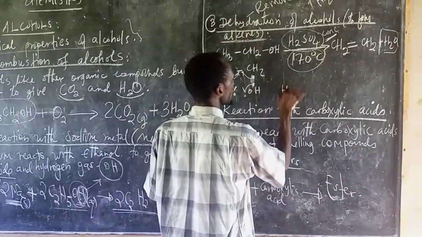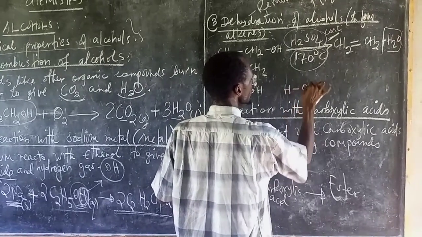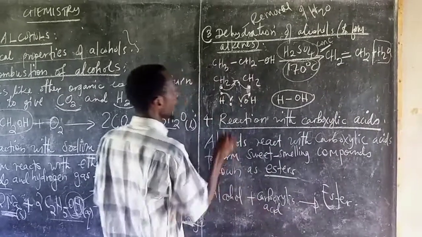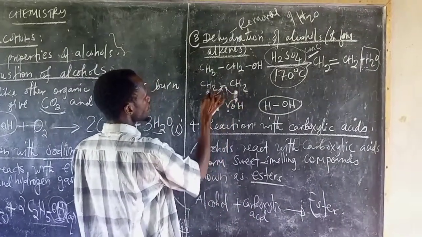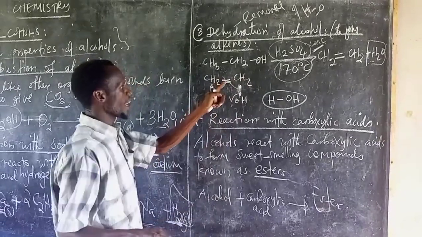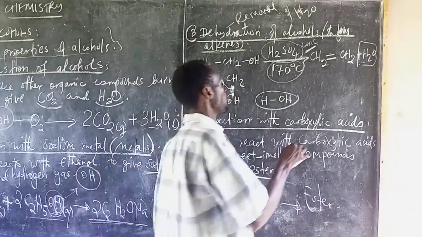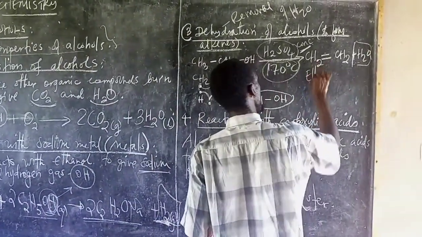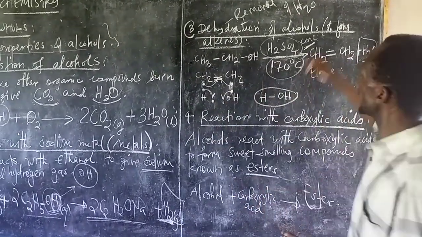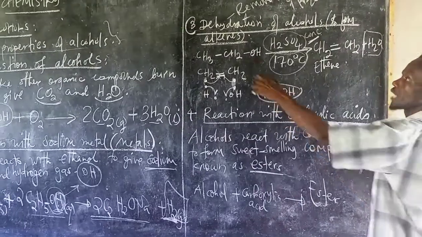The combination of this one and this one is water. This is liquid water, which is right here. Then this electron and this electron get together to form a bond, and therefore we have a double bond. With a double bond, we are talking about the alkene, that is ethene. So dehydration of alcohol forms what we call an alkene.